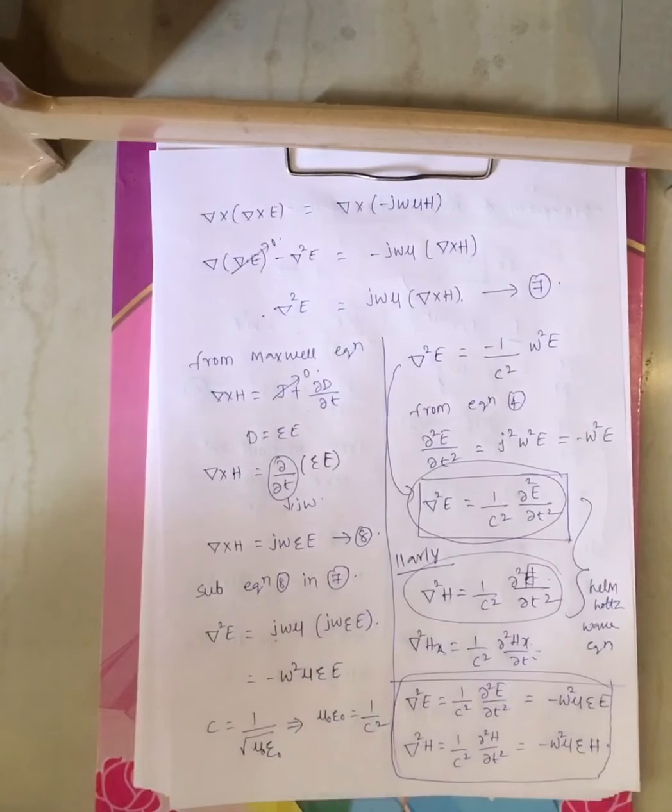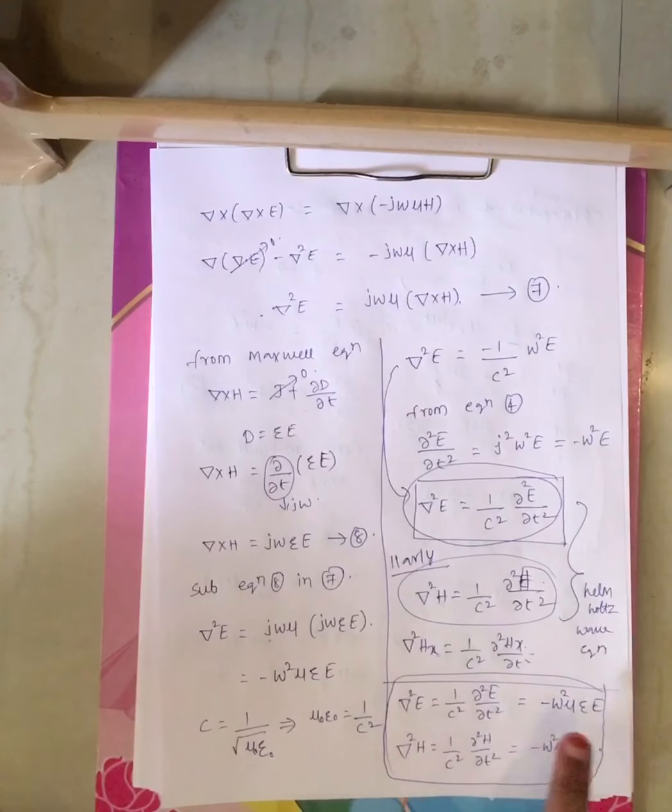You can expand in three mutually perpendicular directions x, y and z: Ex to Ex, Ey to Ey, Ez to Ez, similarly Hx, Hy, Hz. These are the Helmholtz wave equations for the electric and magnetic field components, along the x-axis, y-axis or z-axis.